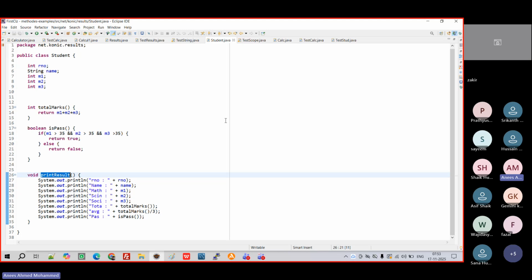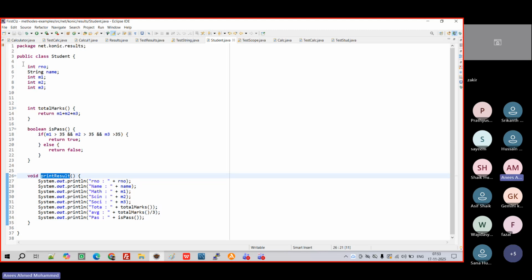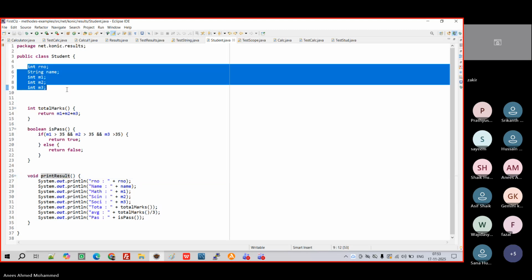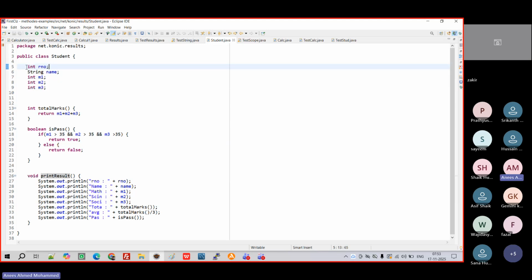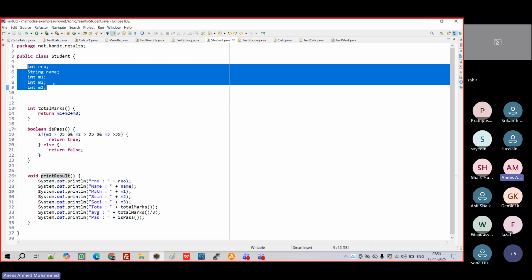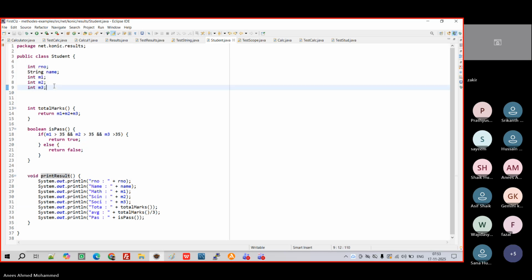I gave one example as a toothbrush, right? There are many other things. It's not only the toothbrush, even though a parent may be able to give it, right? But some things they will keep secret. So here also there is one thing called private. Now I'm defining these variables, these properties. I don't want this to be given to another class. I want to make it a little safer to set the value.